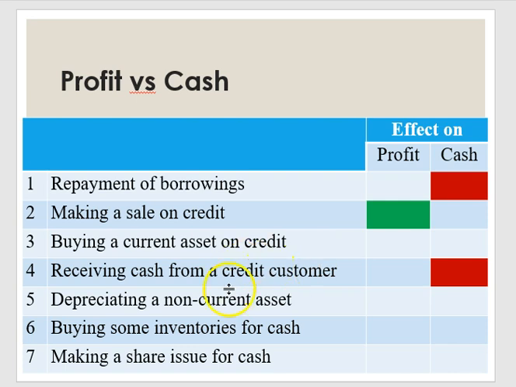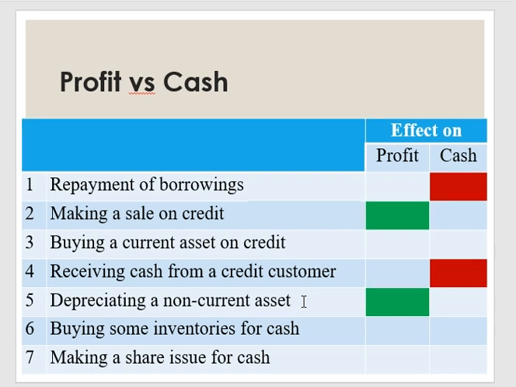When we depreciate a non-current asset, we don't pay anyone a single cent. So there's no cash involved, but depreciation is an expense, so it will have an effect on your profit. Depreciation has an effect on your profit, but no effect on your cash.